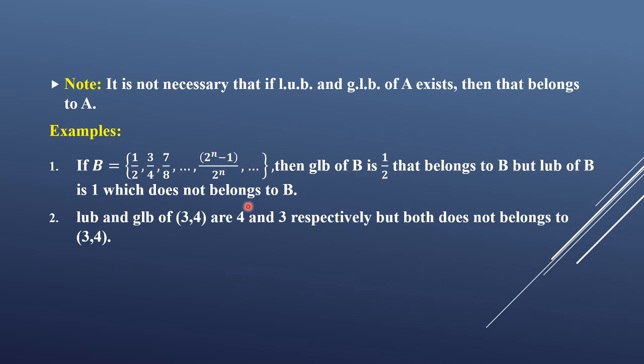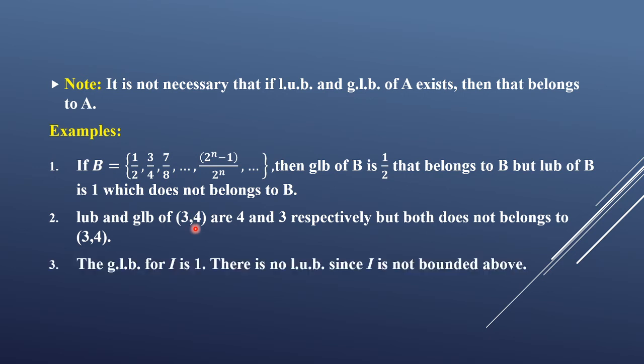For another example, consider the open interval (3, 4). Its least upper bound is 4 and greatest lower bound is 3. Here both do not belong to the open interval (3, 4), because it is an open interval, so both elements are not included. If it were a closed interval, then what happens? Then the least upper bound and greatest lower bound will be included in that set.